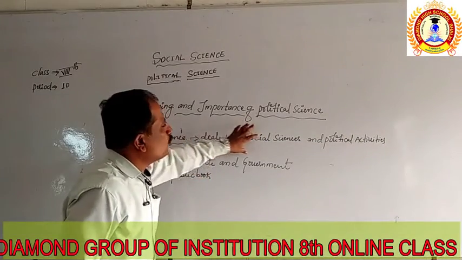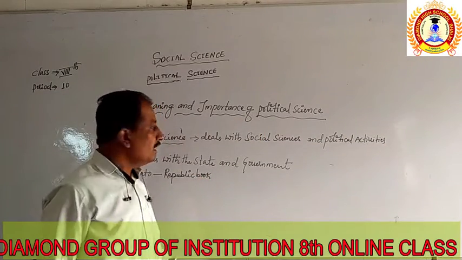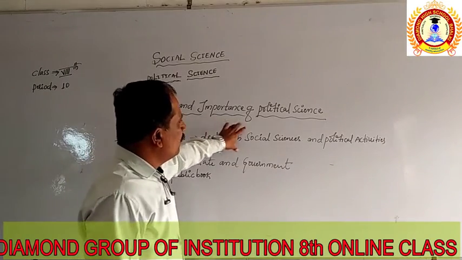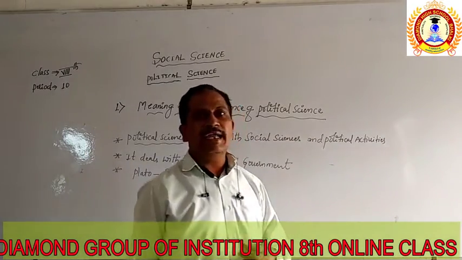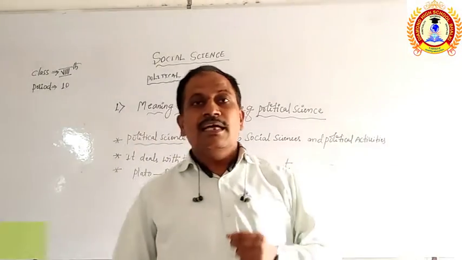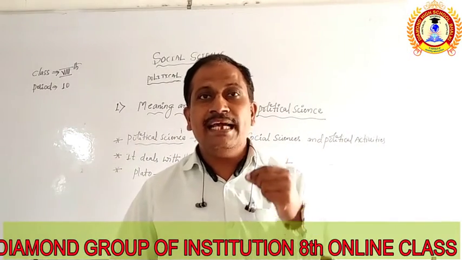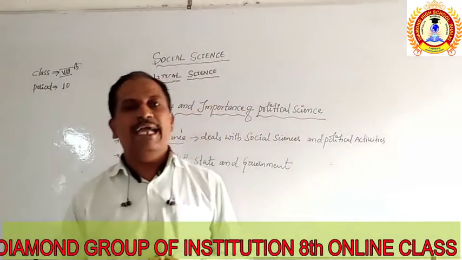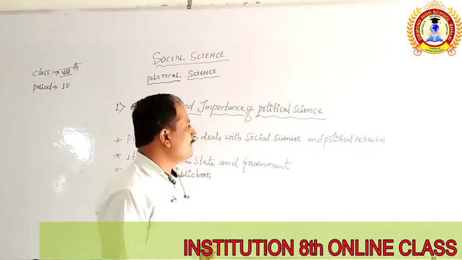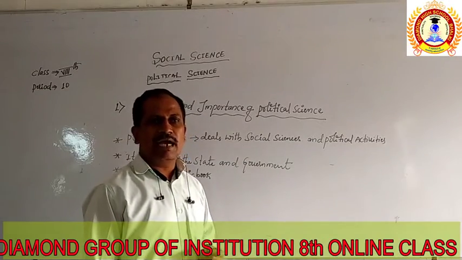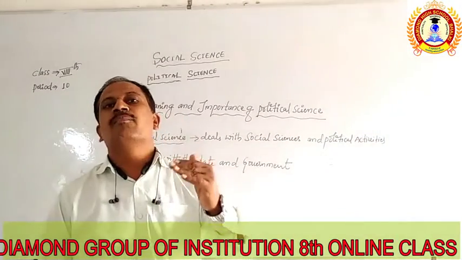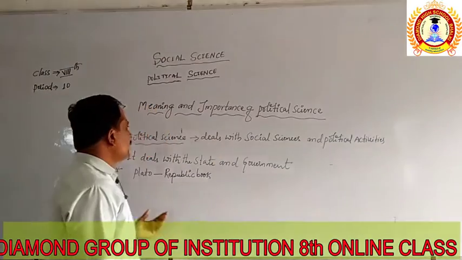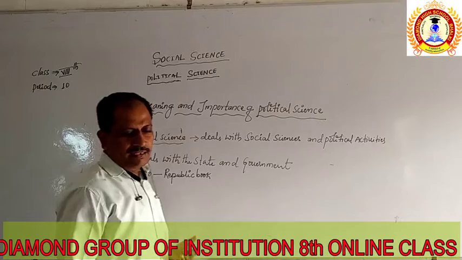Political science deals with the social sciences, and it gives the idea related to the political activities of man. What kind of activities are presented by man towards politics? Those activities itself are called political science.